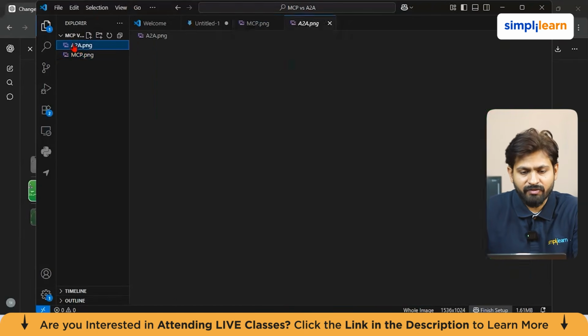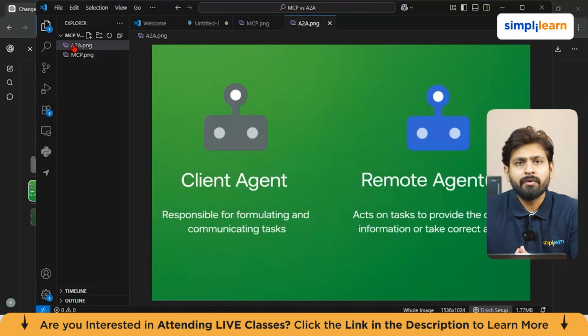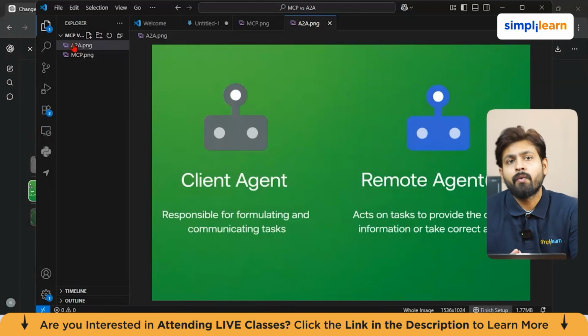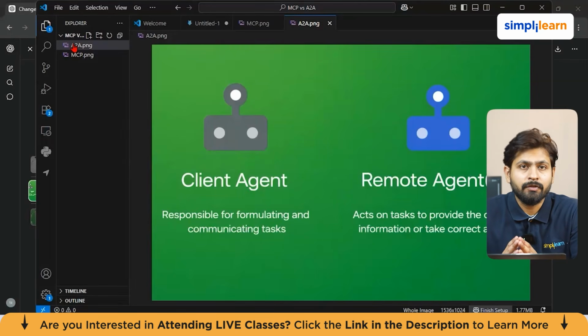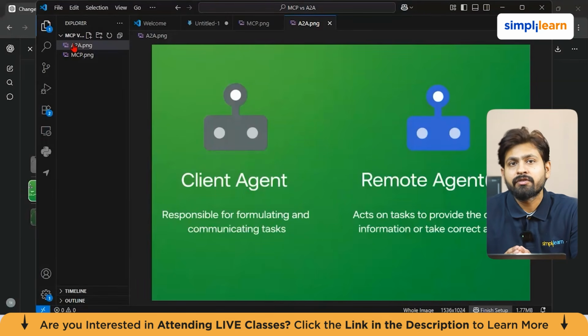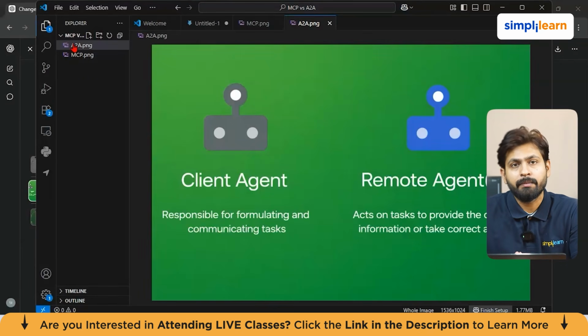But before that, let's get a brief overview of the agent-to-agent protocol. This protocol is meant for situations where one agent needs to discover another agent, understand what it can do, send work to it, and receive updates or artifacts of the final results. Google has recently announced explicitly that A2A is designed so that AI agents can communicate, exchange information securely, and coordinate actions. It also complements your MCP protocol.